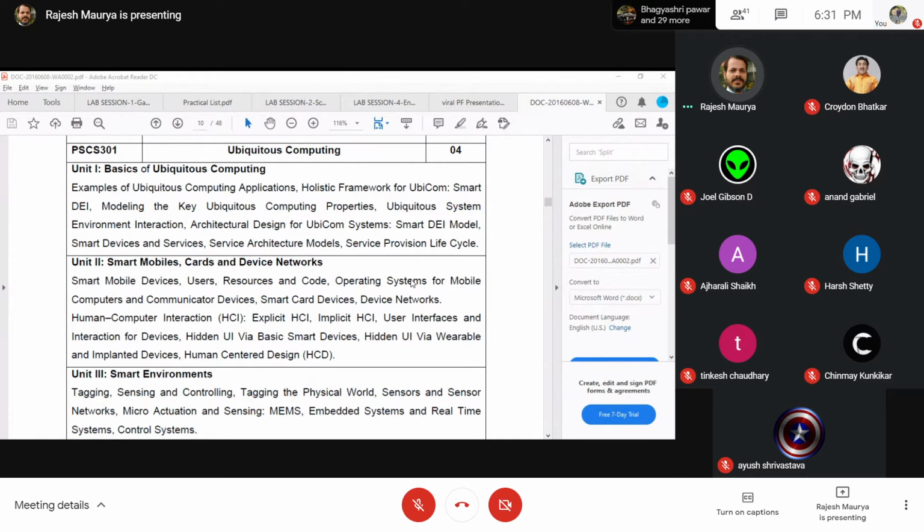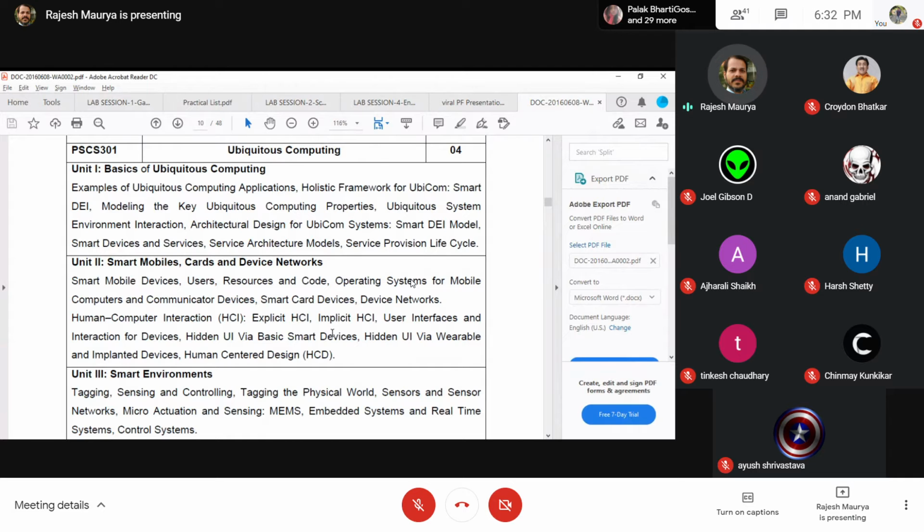And if I say most of the things are similar, and some basic definitions, again, like what is service provision life cycle, and some of the protocols associated with the service provision life cycle, and so on. So that's how the questions from unit 1 are going to be there.